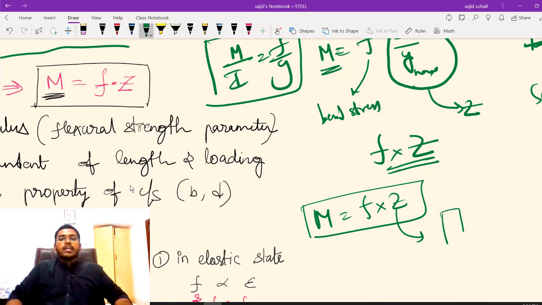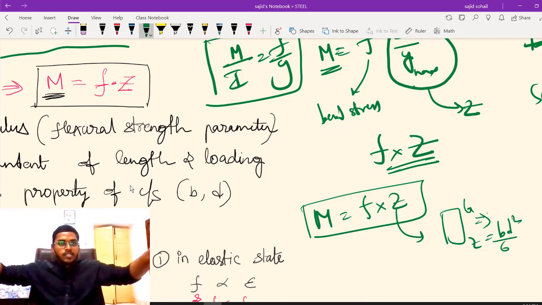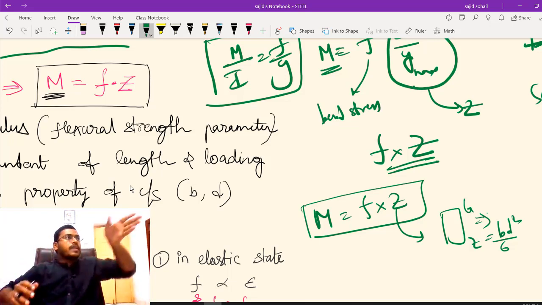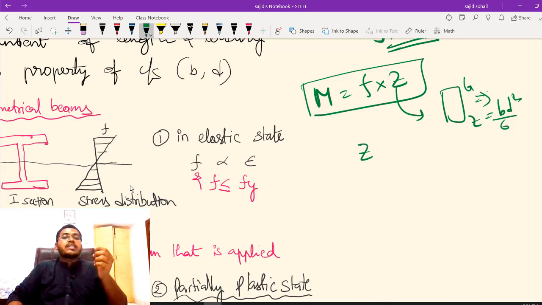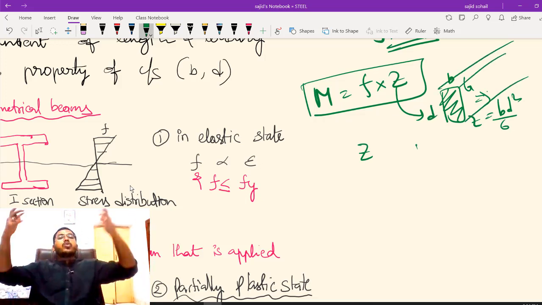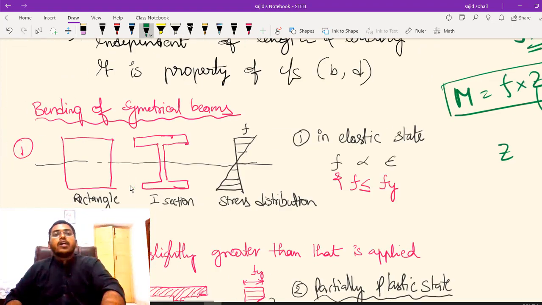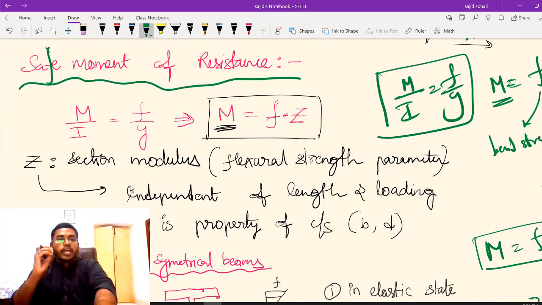What is for rectangle? We have just seen, right? My Z value is BD square by 6. If you are seeing properly, इसमें length है क्या? Length of beam is given? No, right? Length is not there. Only B and D. So I can tell whatever Z is there, my section modulus, it is a property of cross section only. BD काफी है. I don't want what is the length of beam to calculate my Z value, right? So ऐसे छोटे छोटे bits आपको याद रखना पड़ेगा.